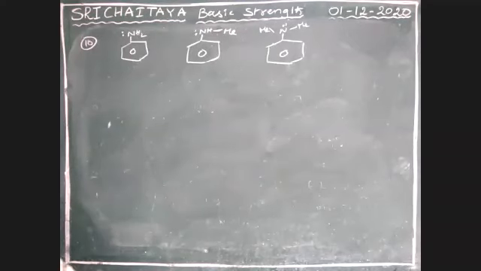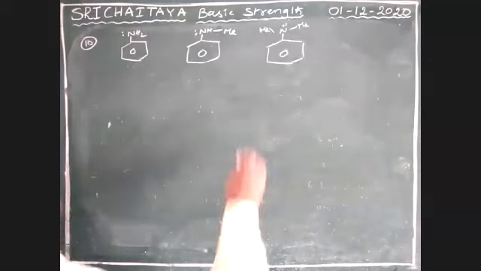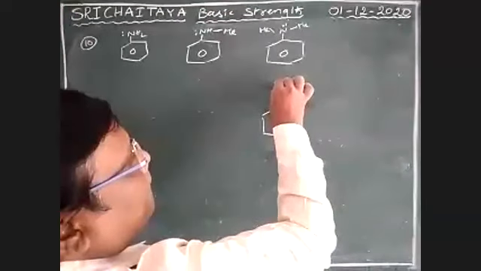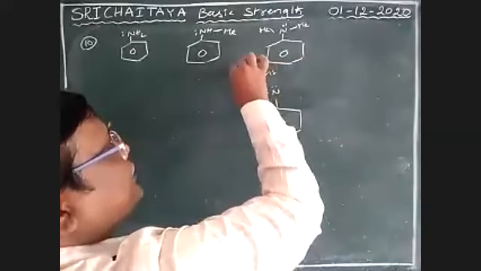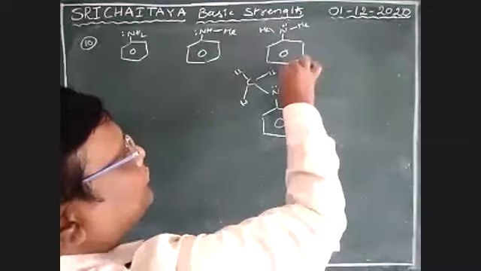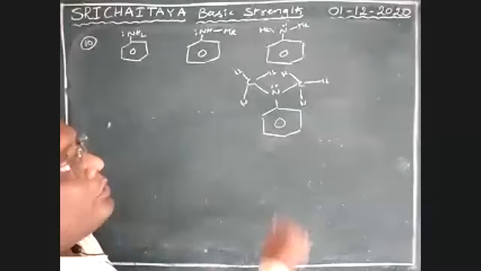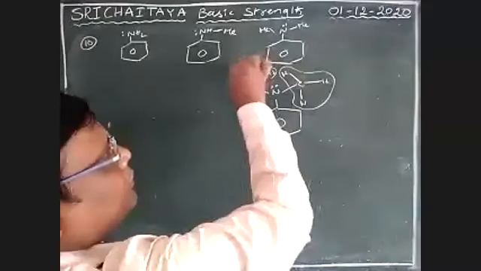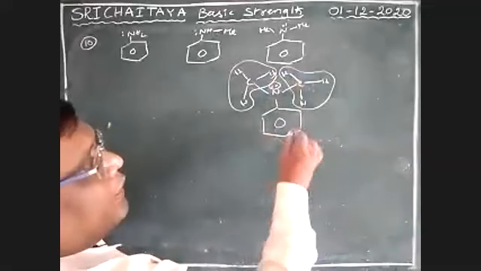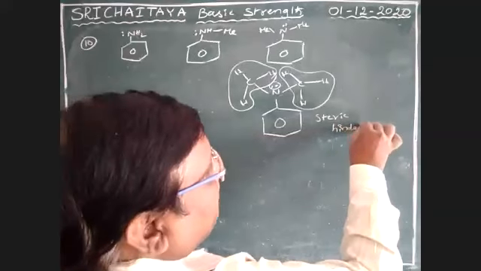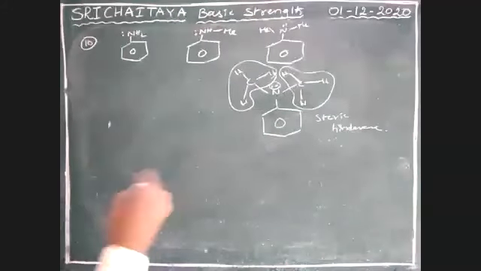Listen carefully. I'm writing the structure once again here. This is CH3, boys. This is the lone pair. Because these groups are bulky, this lone pair has steric hindrance. That is the third structure.